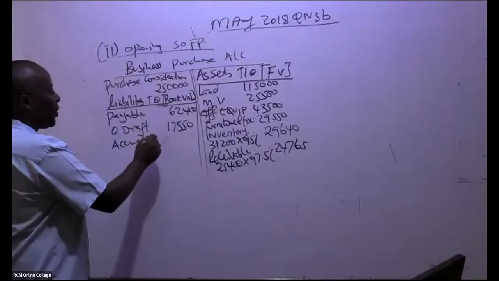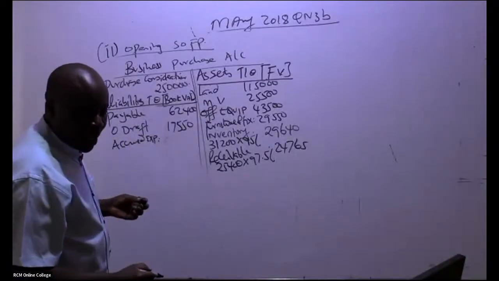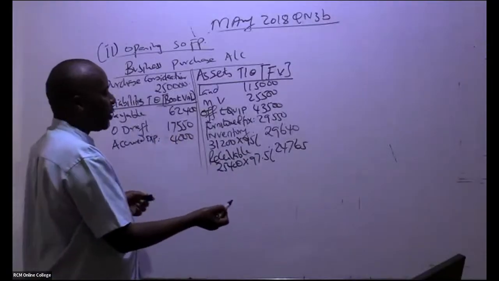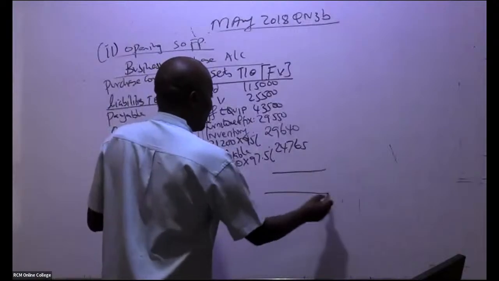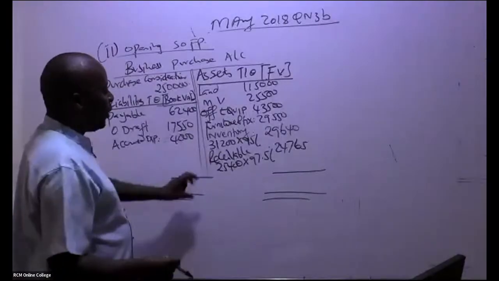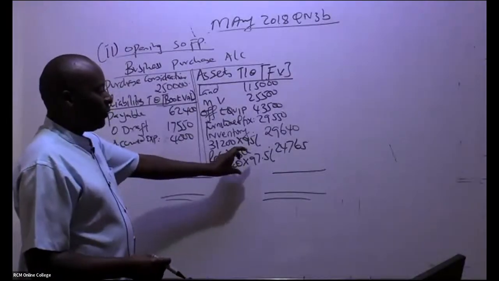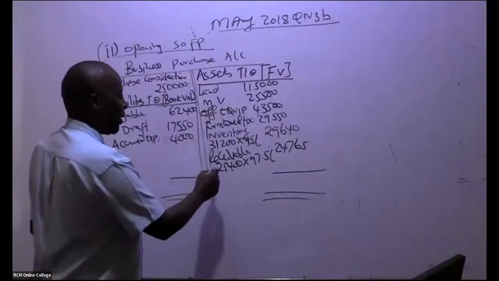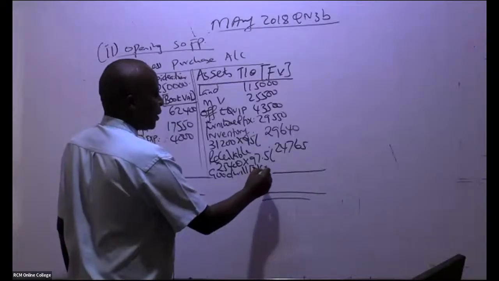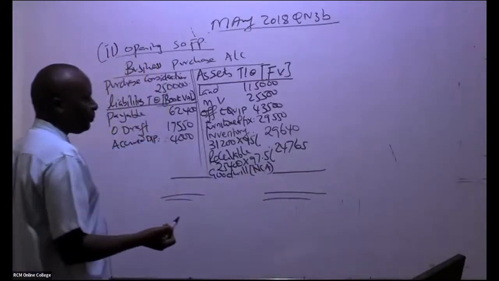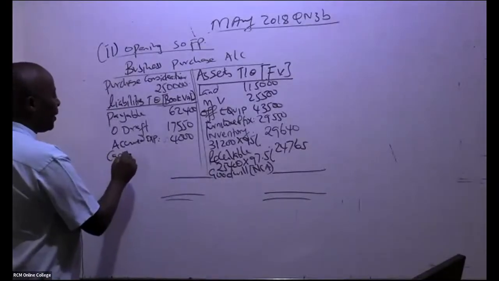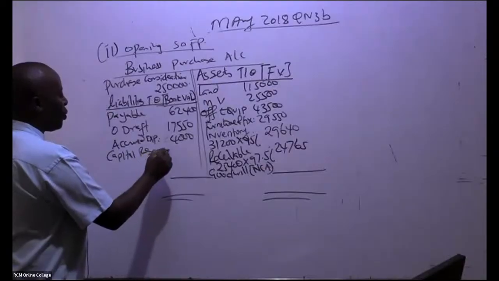Then we have accrued expenses. So accrued expenses, ladies and gentlemen, how much do we have there? 4,000. And there were only 3 if you remember. So come and balance your thing here. So balance this. If the balancing figure will be here, it is goodwill, and this will go as a non-current asset in the statement of financial position. If the balancing figure will be here, it will be a capital reserve, which will go under equity.